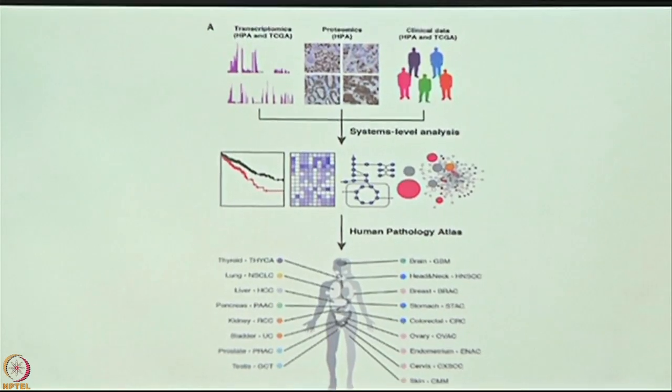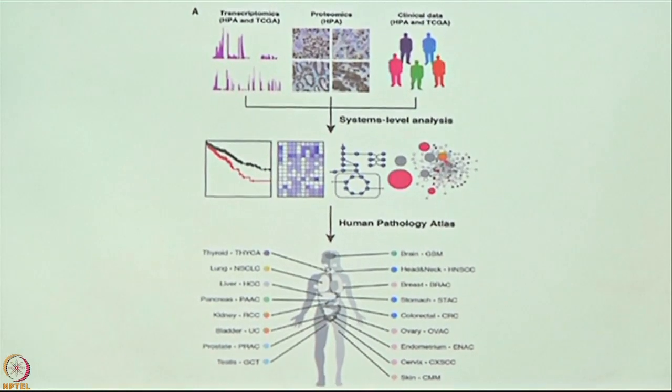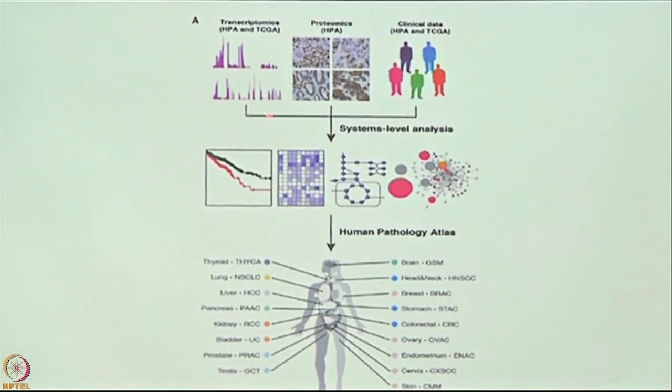That was how the program worked out. How you determine that whole chain? So the transcriptomics was taken from the Cancer Genome Atlas and the HPA. The HPA contains the immunohistochemistry stained images, and the clinical data was got both from HPA and the Cancer Genome Atlas. A systems level analysis was done that gave rise to the Human Pathology Atlas. So when you look at this diagram on the website, you can click any of these cancers and you will be taken to that data.